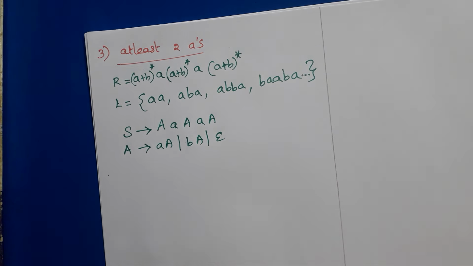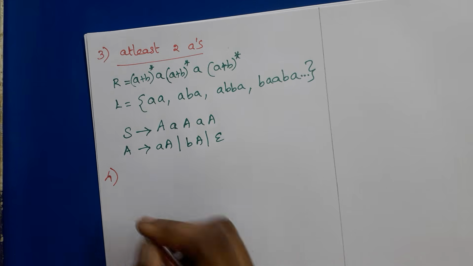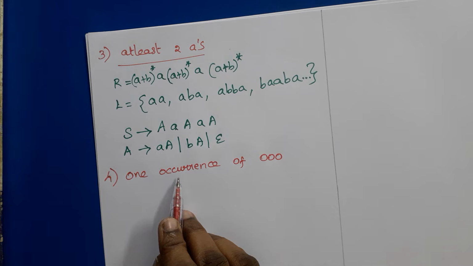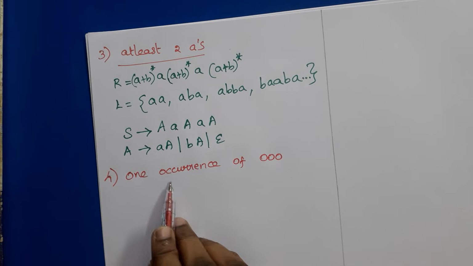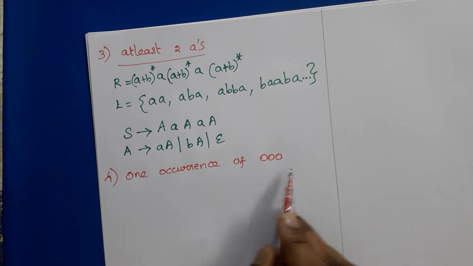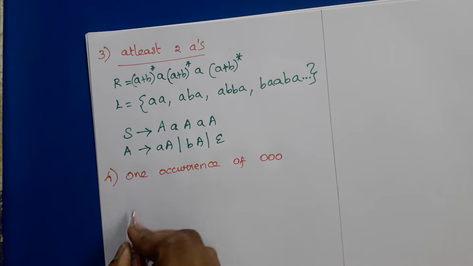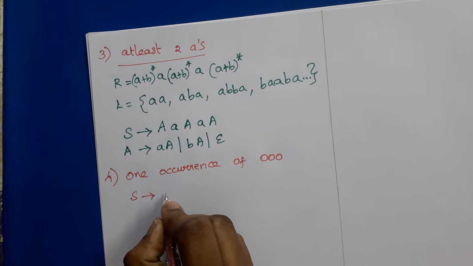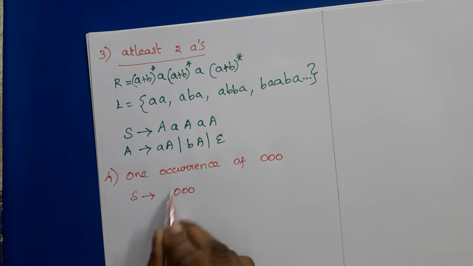Then the fourth problem is the language in which all strings have one occurrence of 000. So how to construct a CFG for this? S → A 000 A. This 000 is a substring we need to get in the string.